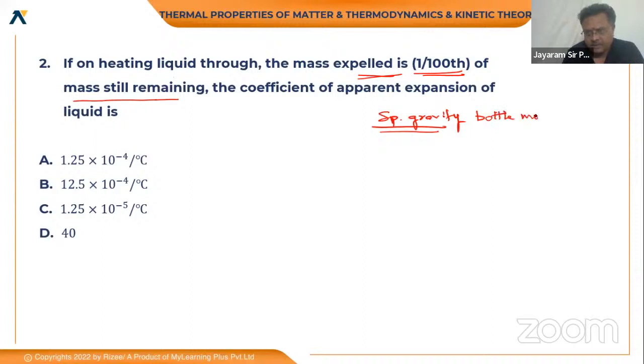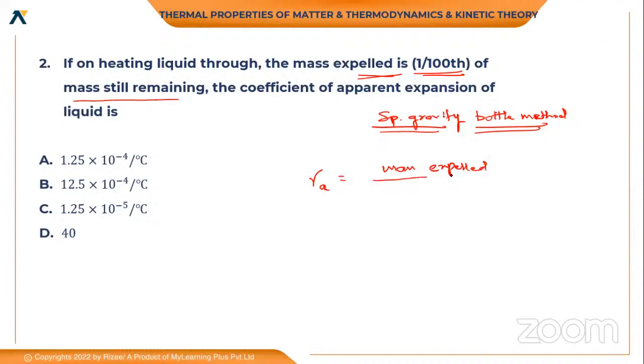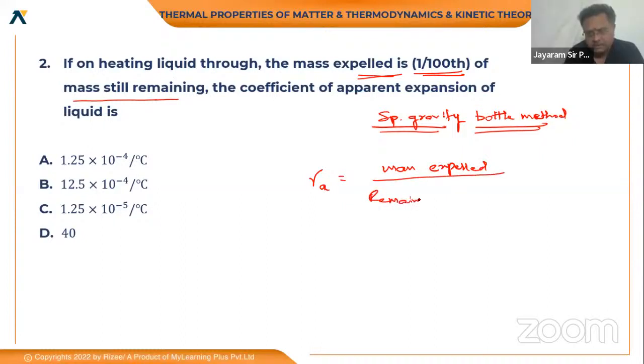This is the specific gravity bottle method experiment. We'll be discussing that experiment in detail in the regular sessions. According to that, the apparent expansion can be written as: gamma A is equal to the mass expelled divided by the remaining mass into the change in temperature, delta T.